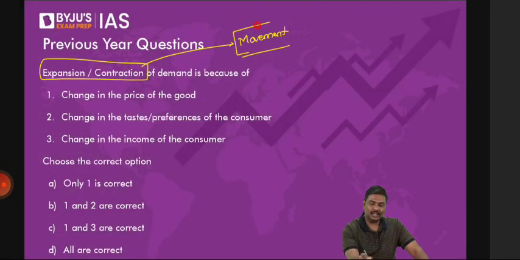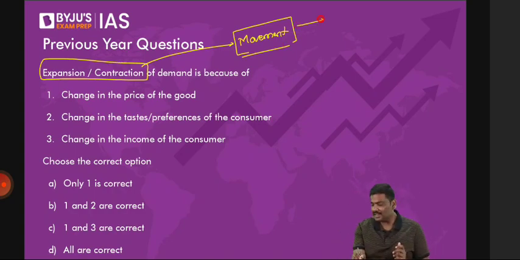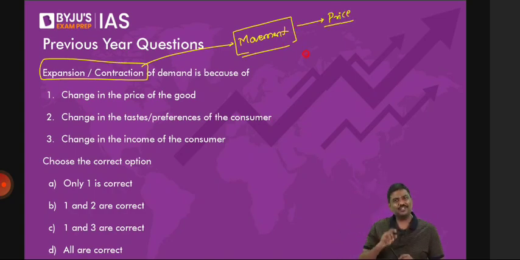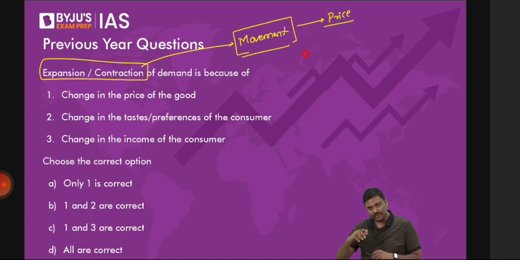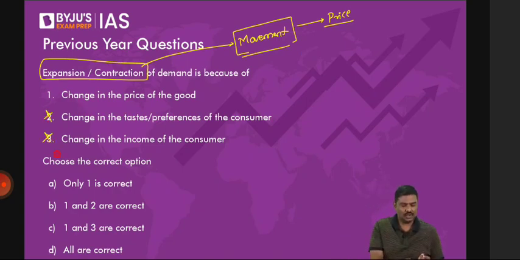And you tell me, when there is a movement along the curve, what is changing? Price of the product is changing. Is your income changing? Think of it. Is your income changing, and will you see a movement along the curve because of that? Is your taste and preference changing, and as a result of this, will you see a movement along the curve? Second one is no. Third one is no. Right option is option A.